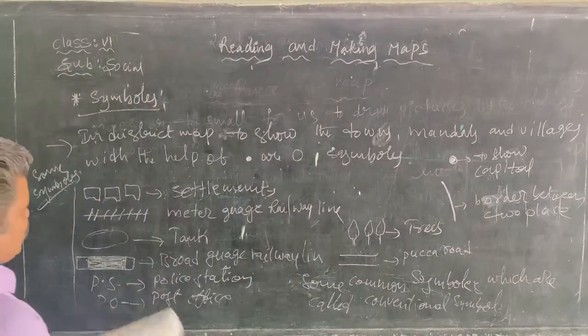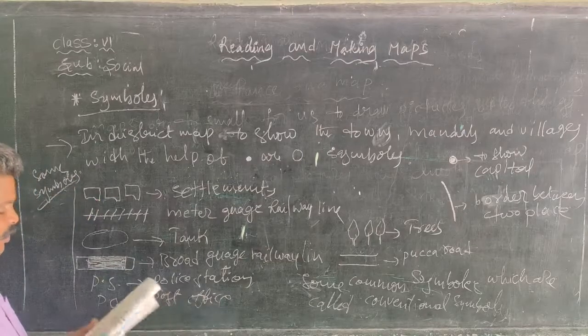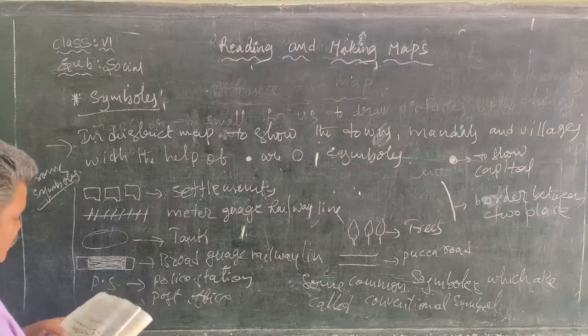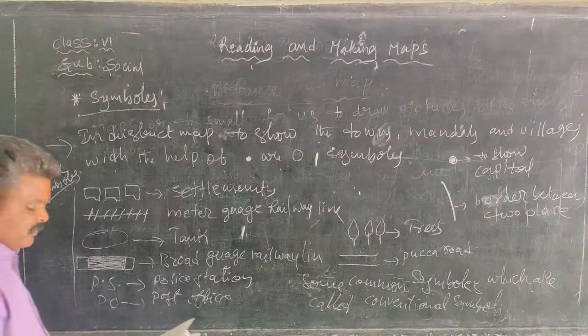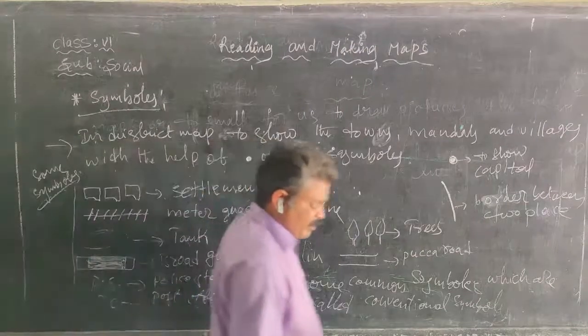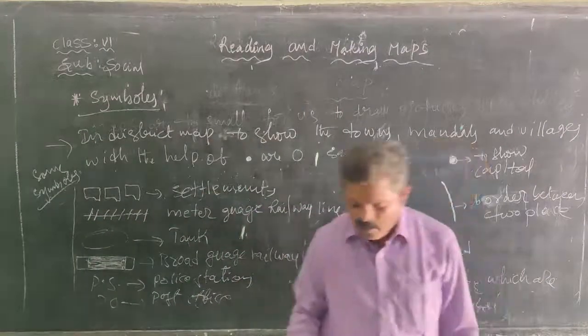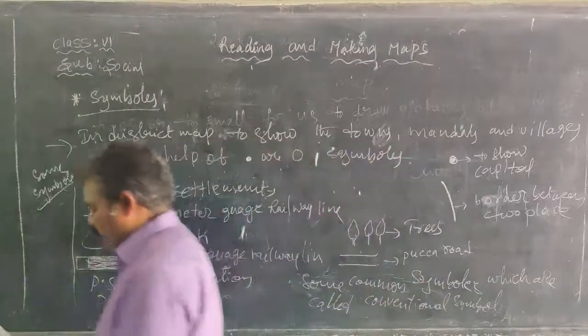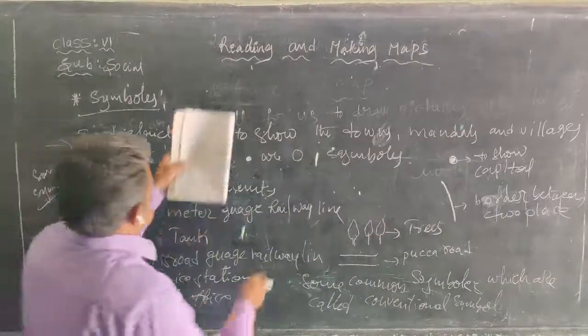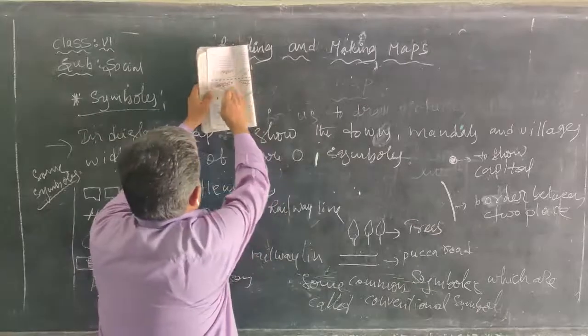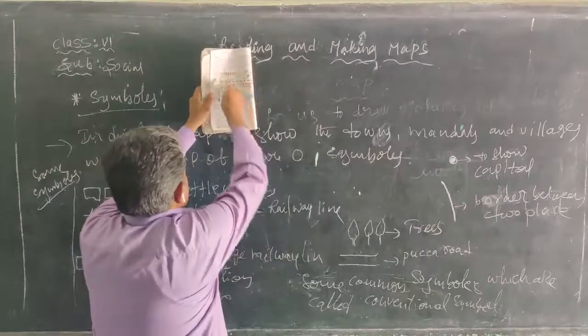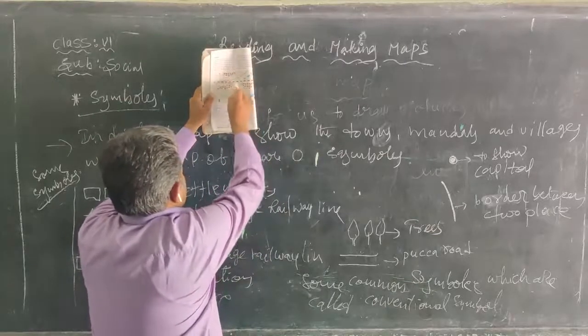So like this, map makers use symbols, and a complete map has symbols, scale, and appropriate orientation. Here is one map. They mentioned the distance.